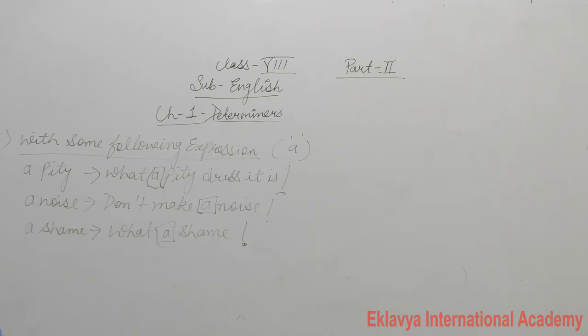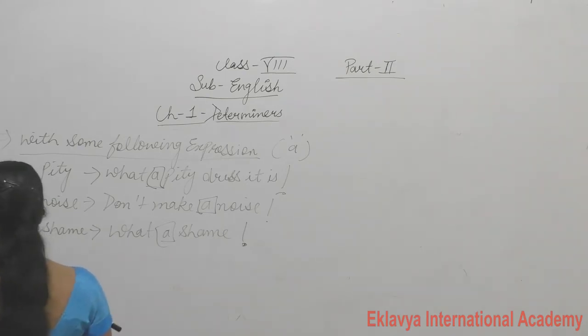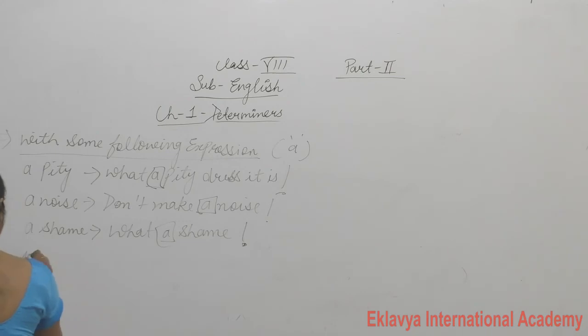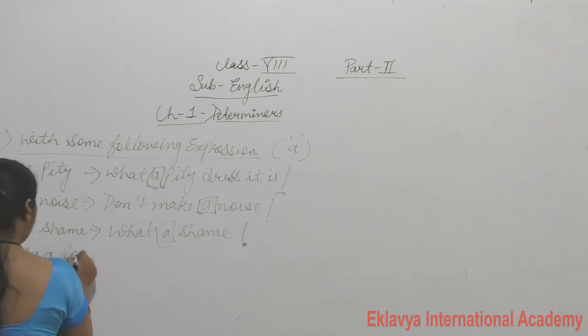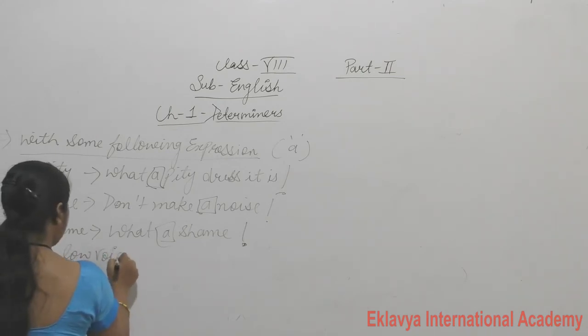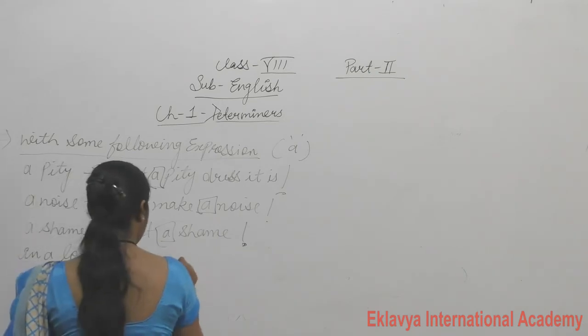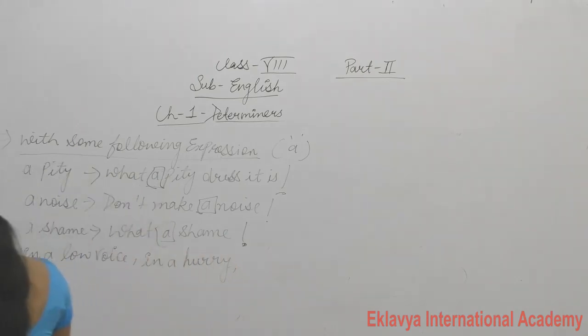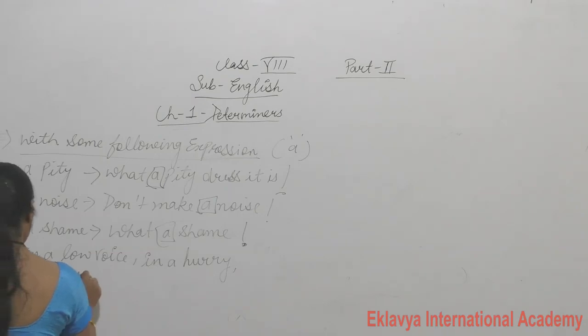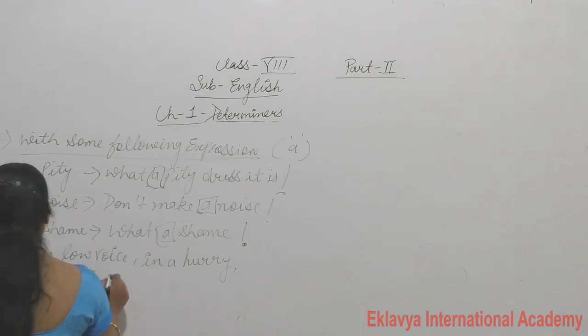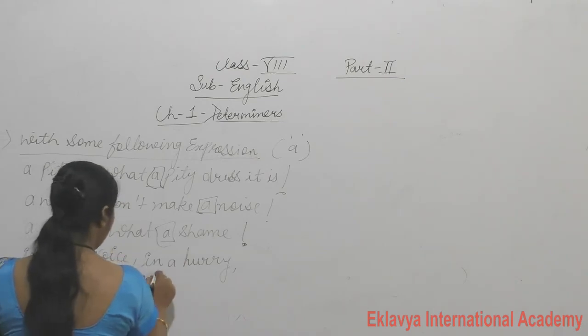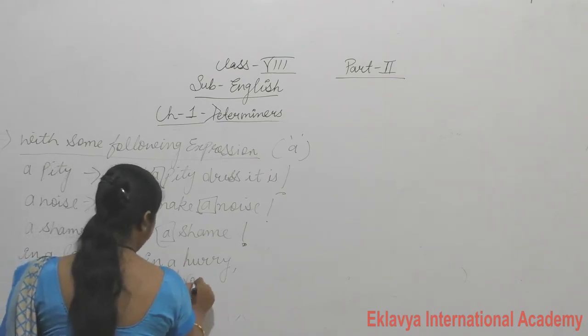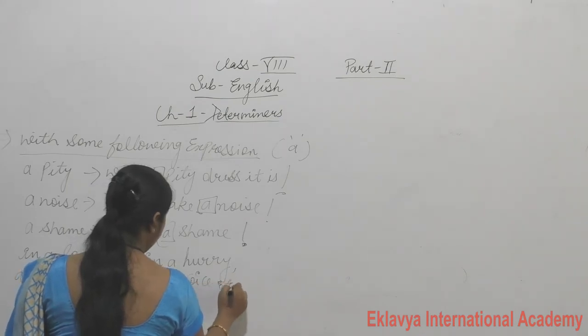Okay, like, write down: in a low voice, in a hurry, a pleasure, in a loud voice, etc. These are the following expressions.